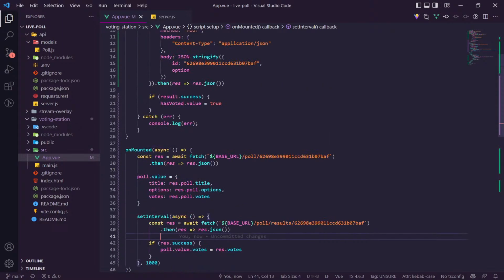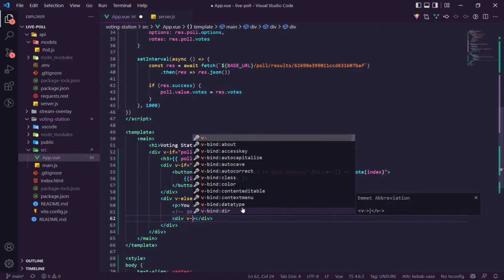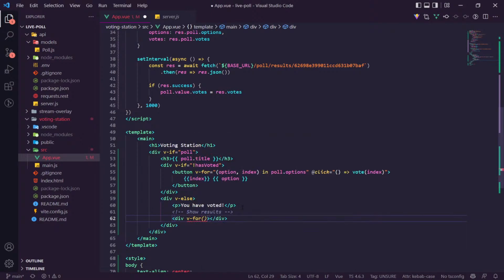And then if we go down here, we should be able to do a loop to show results. We're just going to have a div which says v-for vote in poll.votes.